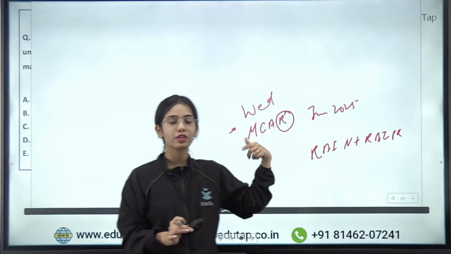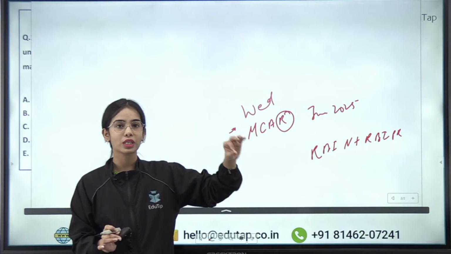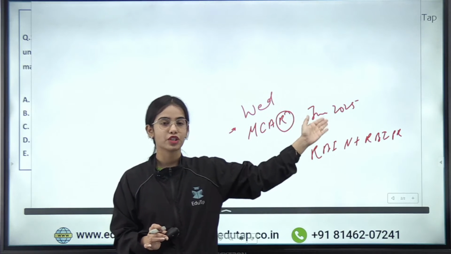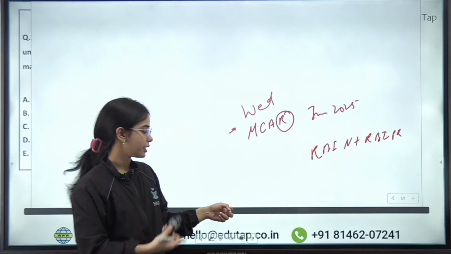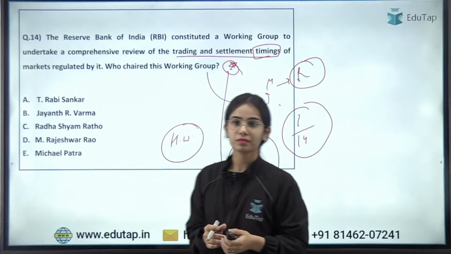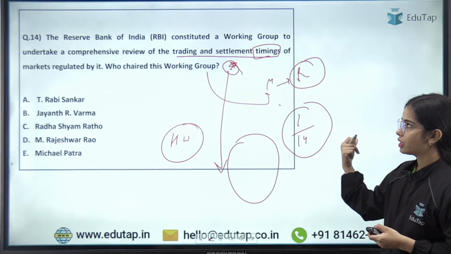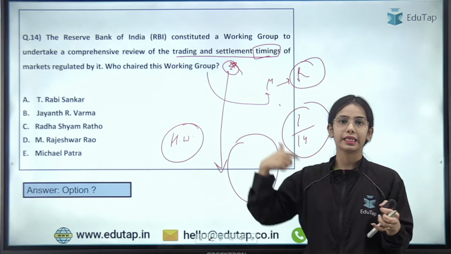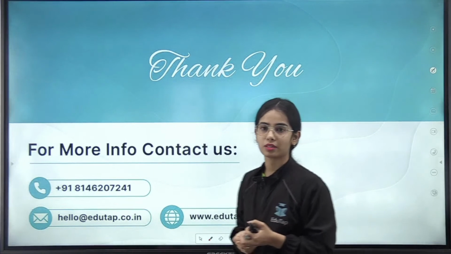So I will take your session next Wednesday for your June 2025 RBI notifications and RBI press releases. That will be your monthly revision session, so that you are able to cover and revise the June 2025 notifications and press releases. Okay. So this is the idea. Do give the right answer to this question, and we will discuss the recommendations that have been accepted by the RBI in the next monthly revision session.